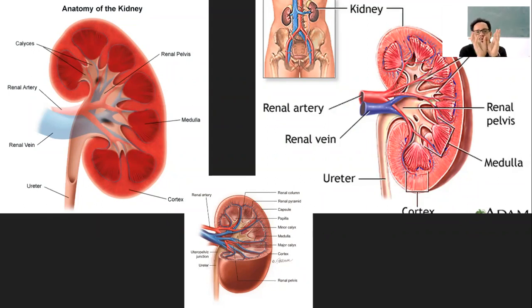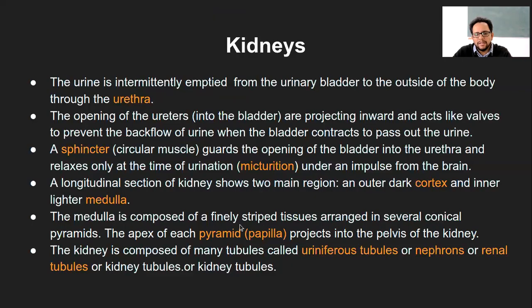So there can be two conical shapes. Here you can see only one conical shape in this section, but behind that or in front of it there can be other conical shapes, or what we call pyramids, present within the renal medulla. So medulla is composed of finely striped tissues because they look like stripes, arranged in several conical pyramids, and the apex of each of these pyramids, that is the tip of the pyramid, is called papilla.